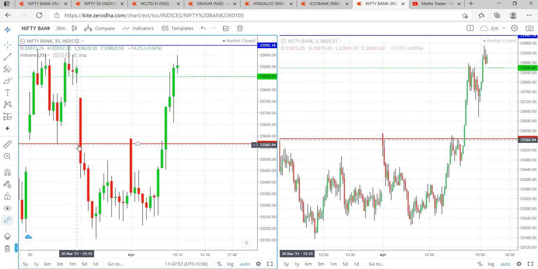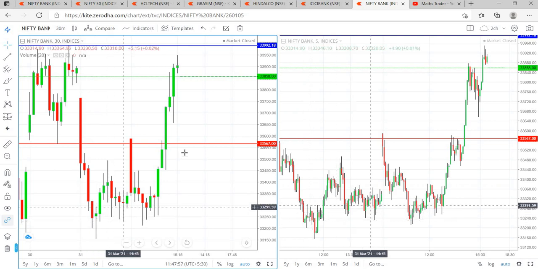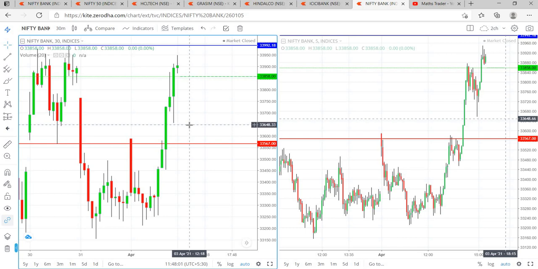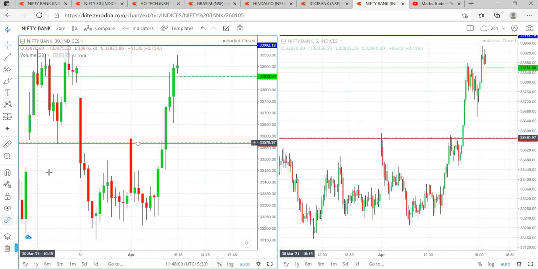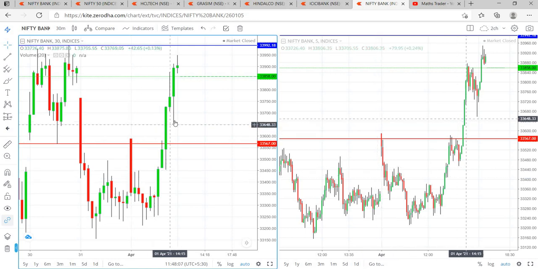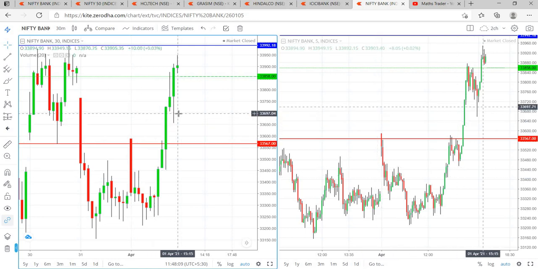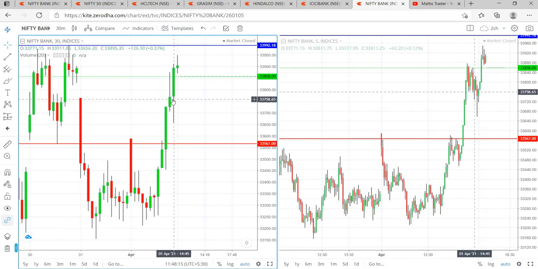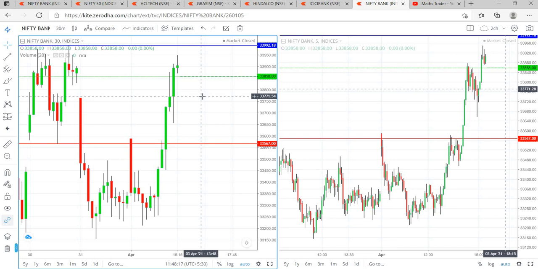On 31st, the low has been broken and it came down. So on the day of 1st April, I was waiting for the high to break because the stock was in negative. If only the high breaks, I can go for a buy. So I was waiting for the high of 33,950 to break, but on that day, did it happen?